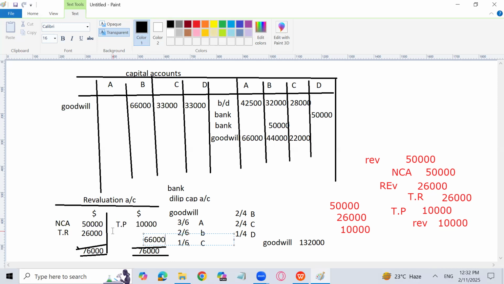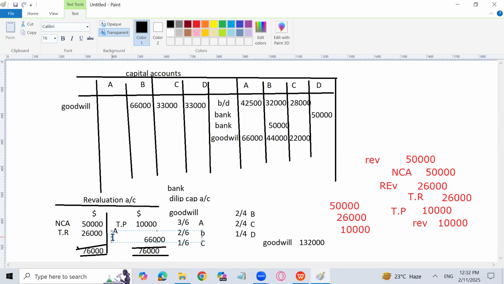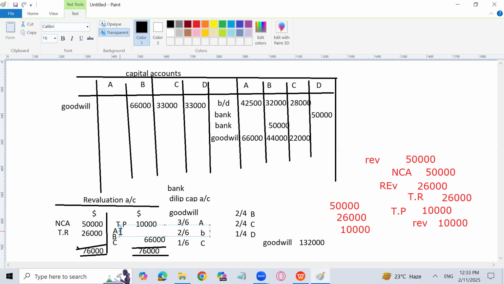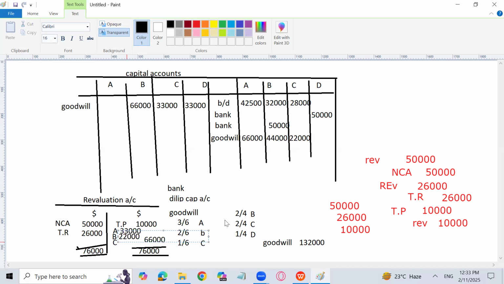Why? Because whatever problem, profit or loss we have faced is because of the old partners' efforts. So it will be distributed between the old partners A, B, and C with the old ratio, which is 3 by 6, 2 by 6, and 1 by 6. So what will become? 33,000, then 22,000, and 11,000.